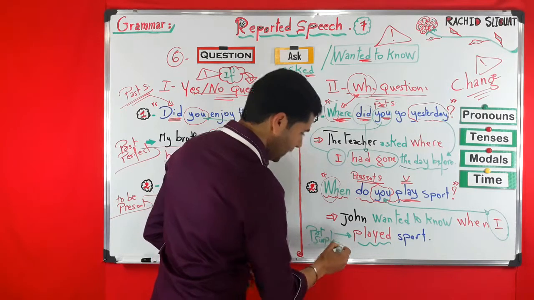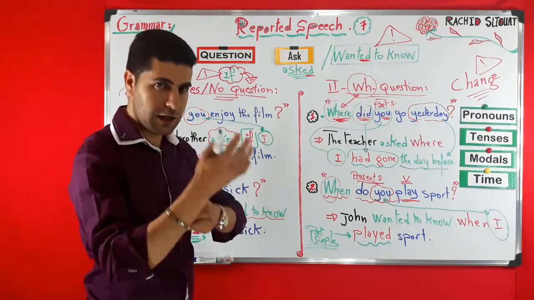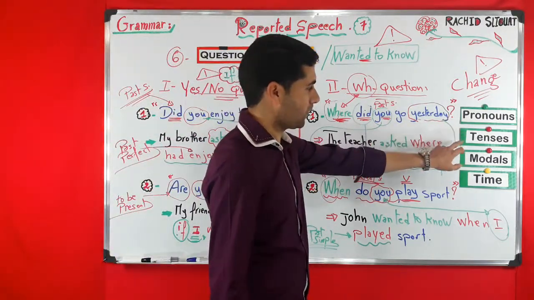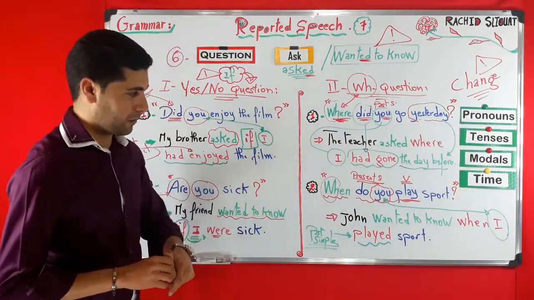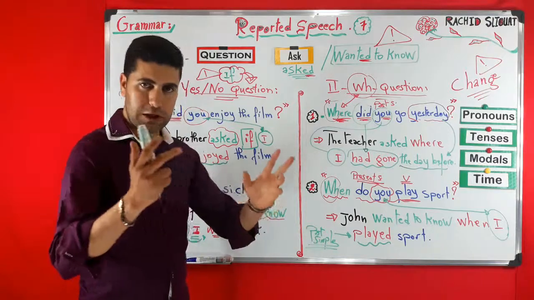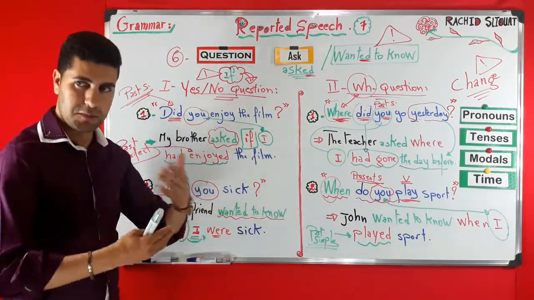So this is something that we talked about in the first episode: changes related to pronouns, tenses, modal verbs, and time expressions. So this is actually just some examples of reported questions.